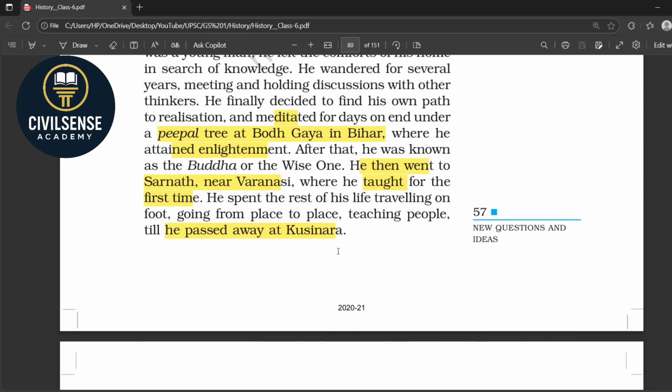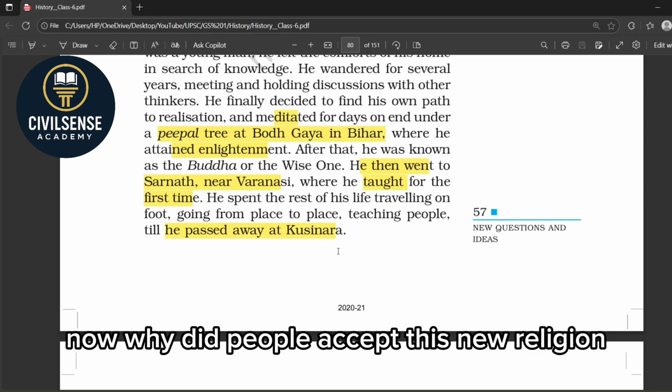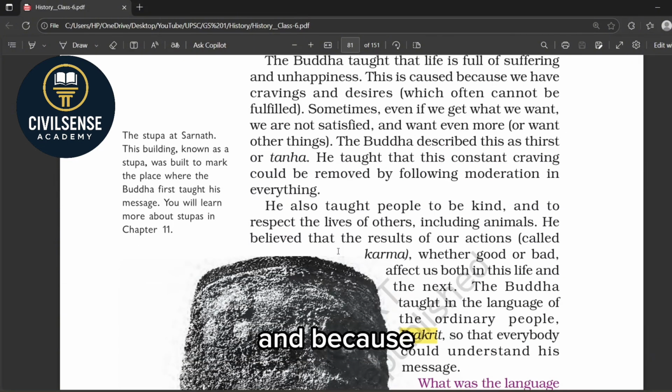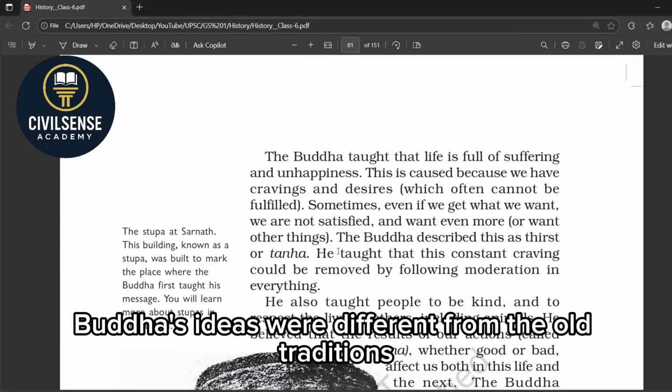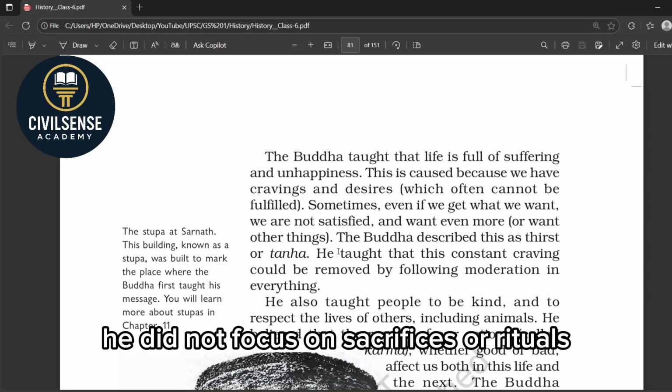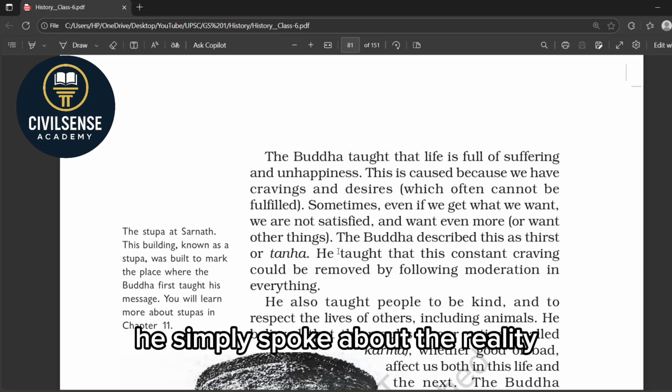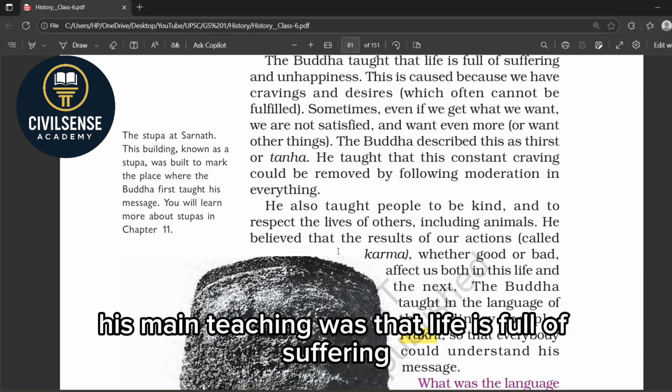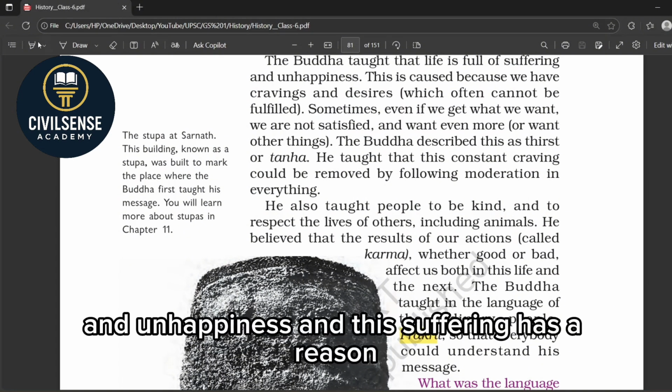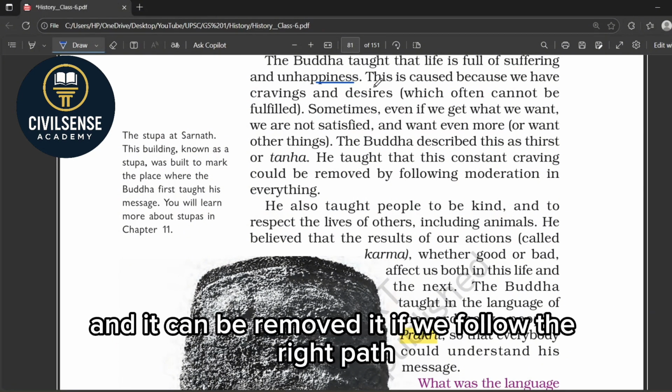Okay, now why did people accept this new religion? Because Buddha's ideas were different from the old traditions. He did not focus on sacrifices or rituals. He simply spoke about reality. And his main teaching was that life is full of suffering and unhappiness, and this suffering has a reason and it can be removed if we follow the right path.